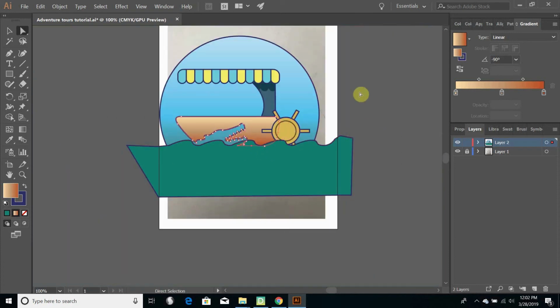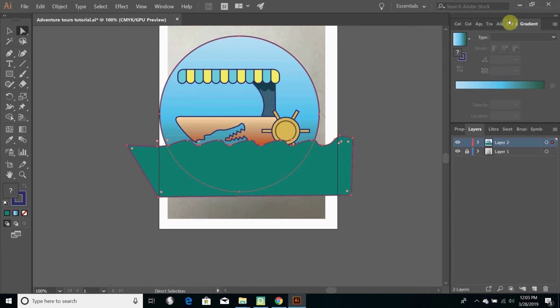Great, that's looking a lot better. We need to cut out the waves so that they only fit inside of the circle. So I'm going to grab the circle. I'm going to put Control C to copy, Control F to paste it in front of where it is, exactly in the same spot. Then I am going to grab with Shift the waves as well as that.